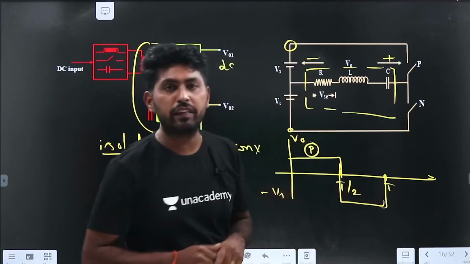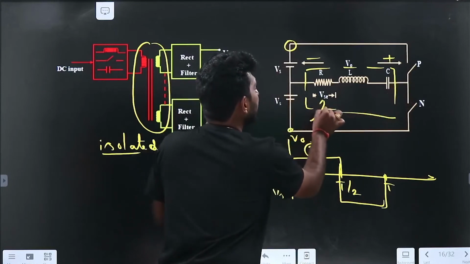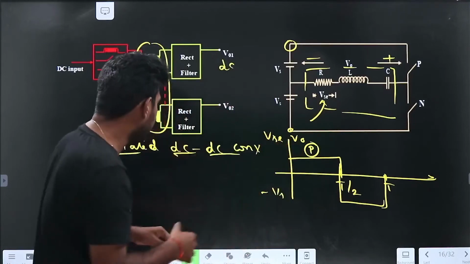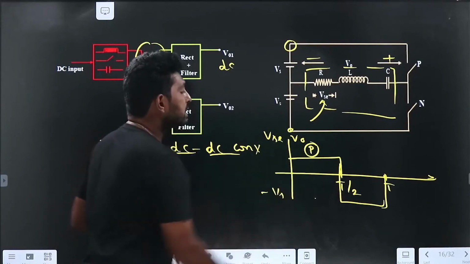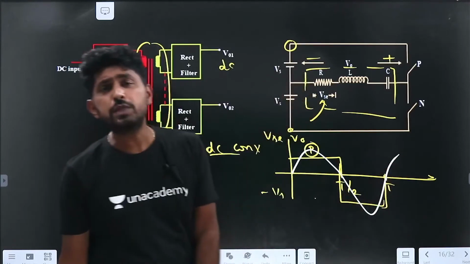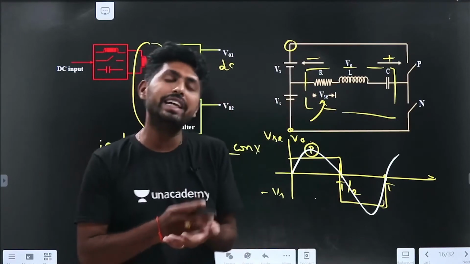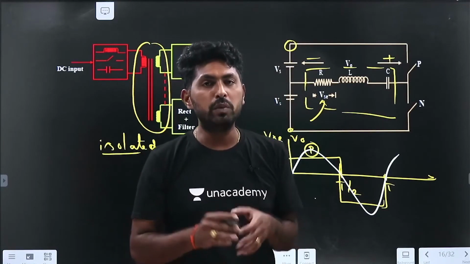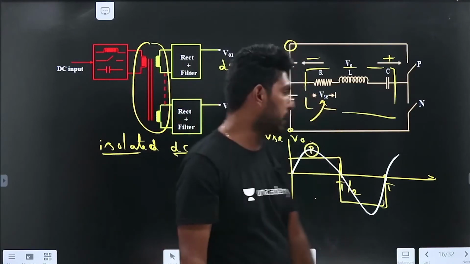So here we are getting a square waveform, but because of L and C, if the output is taken across the resistance, because of the LC circuit it generates a sinusoidal wave. What is the difference between the resonant converter and the normal AC to DC to AC inversion? In a resonant converter we can generate high frequency output voltage. In applications like induction heating, we require high frequency AC output voltage.